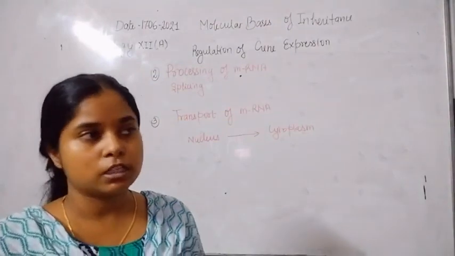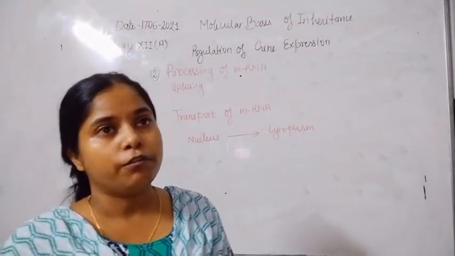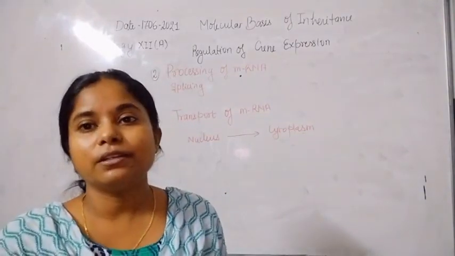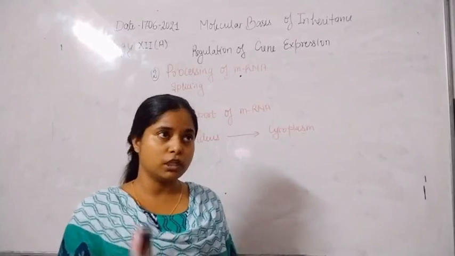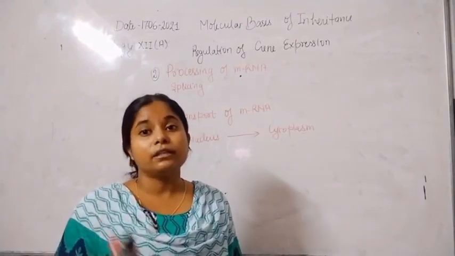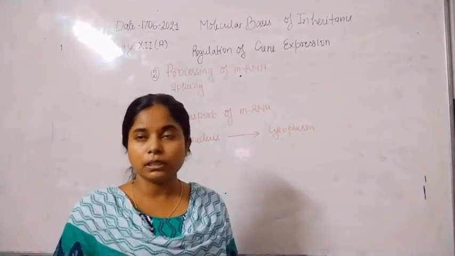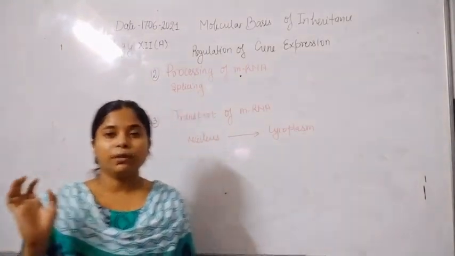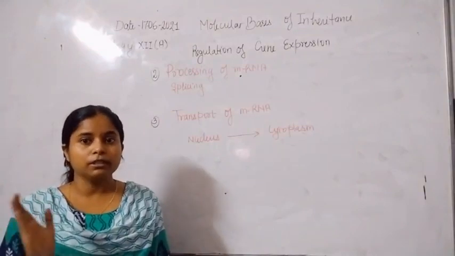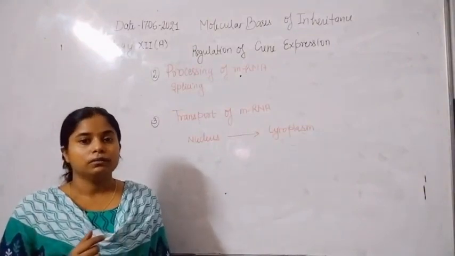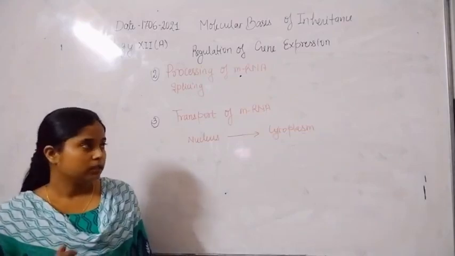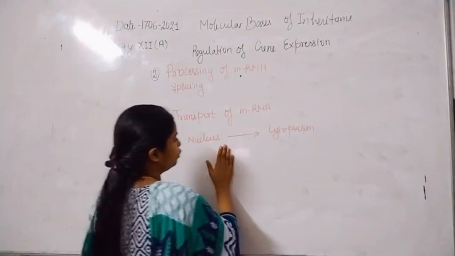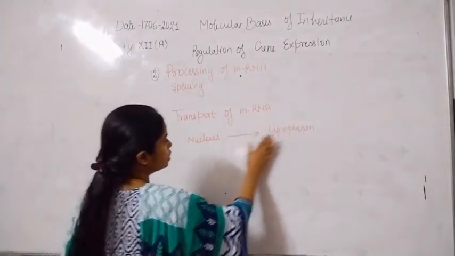So for the transport of mRNA, or for securing both ends of the mRNA, because both ends are so reactive towards each other and also towards the elements present in the cytoplasm or nucleoplasm, the capping and tailing take place. That helps in the transport of mRNA from the nucleus to the cytoplasm.